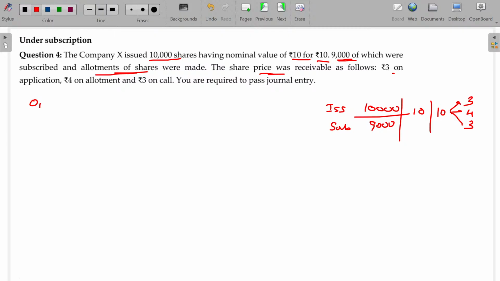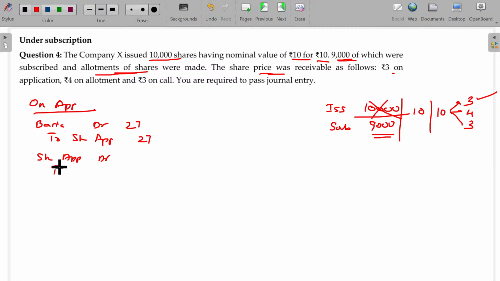Now, on application, you collect the money first, bank account debit to share application. Only we can get the money for the number of shares subscribed for. 9,000 into 3, 27,000. The collected amount is transferred to capital account. So share application account debit to share capital account, 27,000.